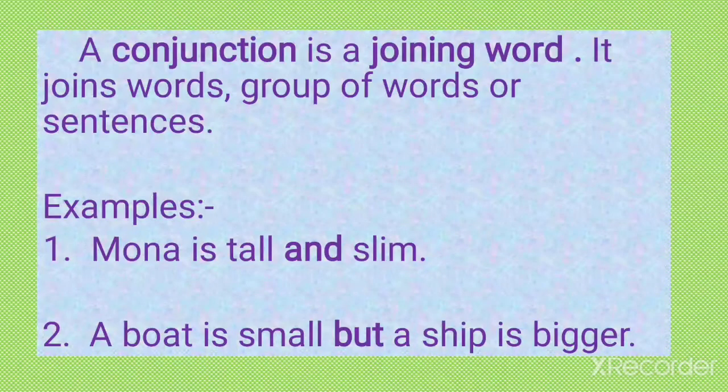Now what is a conjunction? A conjunction is a joining word. It joins words, groups of words or sentences. So beta, just like we join two things together, like if we have got two bricks, how do we join them? By putting a layer of cement. If we have got two pieces of cloth, how do we join? We stitch them. So beta, in just the same way, a conjunction is a joining word and it joins words, groups of